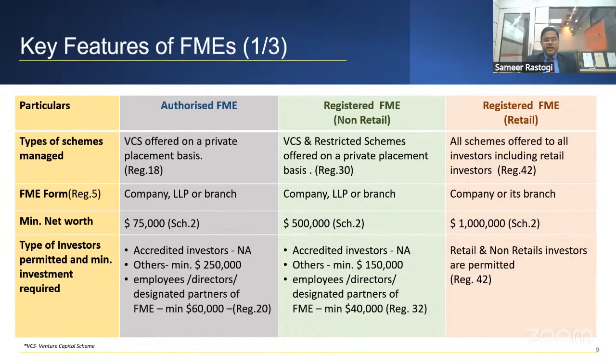It can be a company, LLP or branch. But the third cannot be an LLP. It has to be a company or a branch. So minimum net worth, as I said, 75,000, half a million and 1 million. So accordingly, you can decide what kind of FME and what kind of things are there.